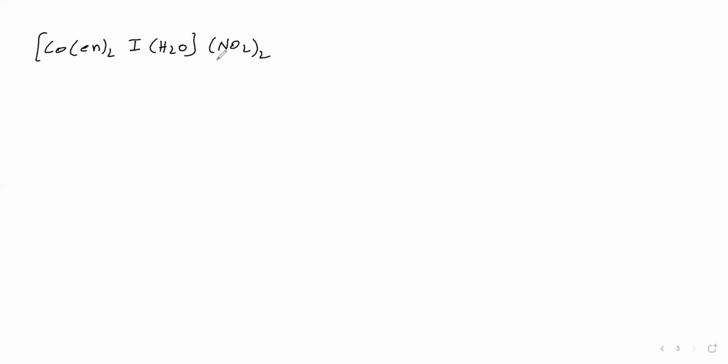This is nitrite, NO2 minus, therefore the complex is cationic.